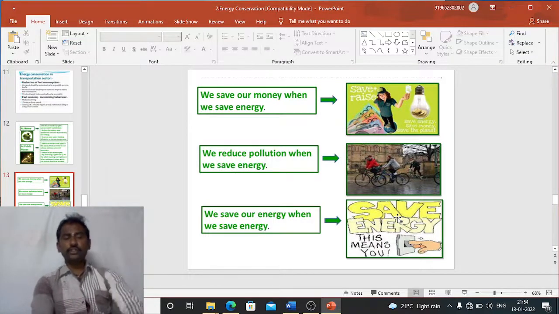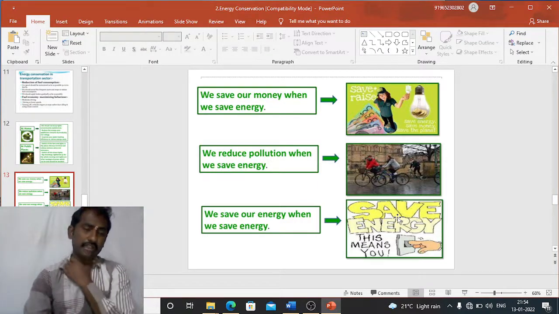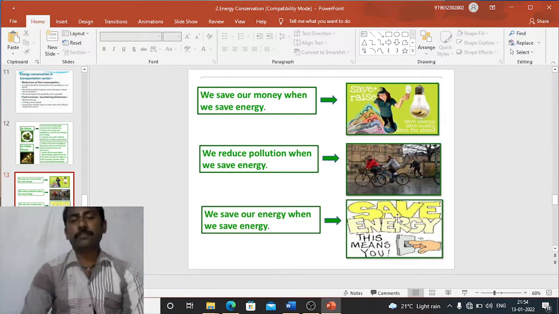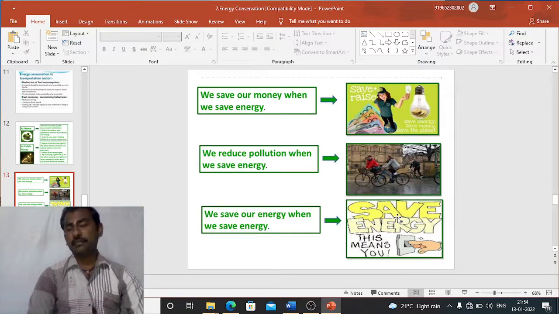If we go in this manner, then definitely we can achieve 3 points basically. What are the 3 points? We save our money when we save energy. That means we pay the current bill for every equipment usage, so when we save energy consumption, we get a lower current bill. So we can save our money.